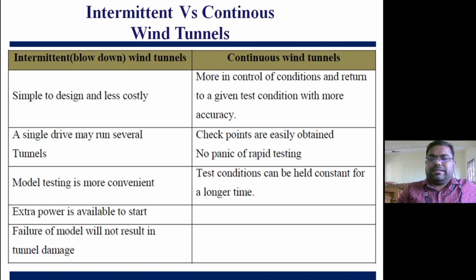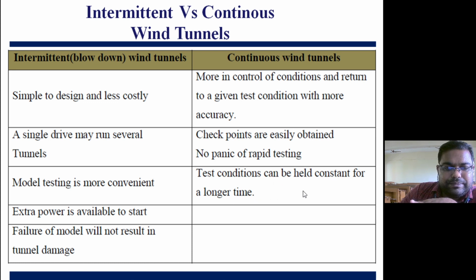On conditions and return to a given test condition with more accuracy. So a slightly complex design will be involved in the case of a continuous wind tunnel. Here a single drive may run several tunnels, right? But here checkpoints are easily obtained, no panic of rapid testing. Model testing is more convenient in the case of intermediate, but here it is slightly complex, right? Set condition can be held constant for a longer time.